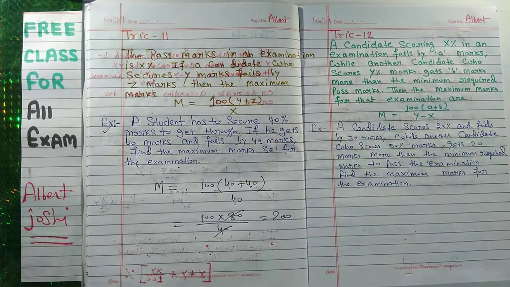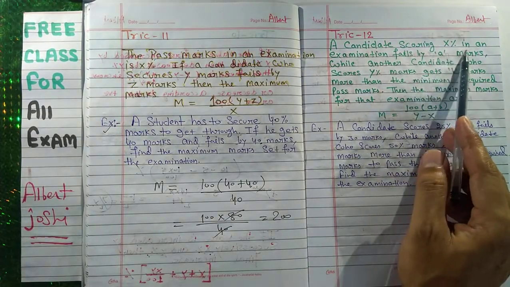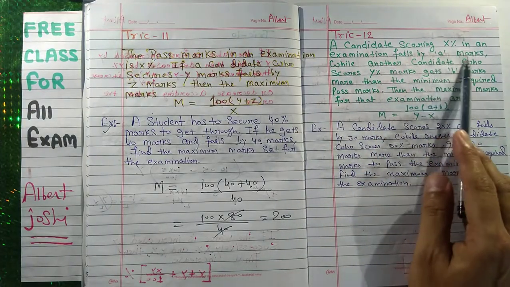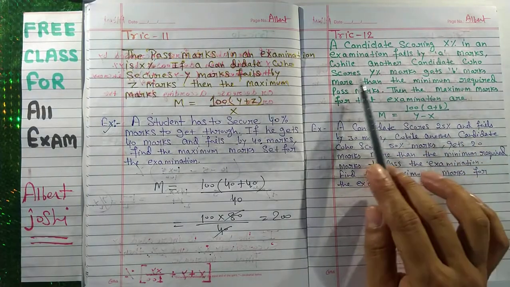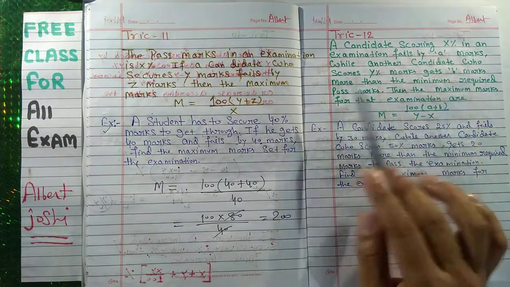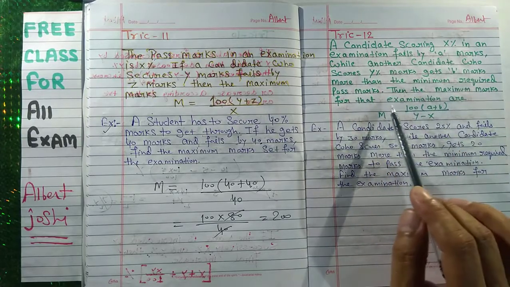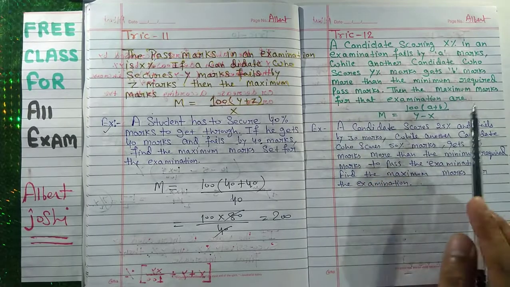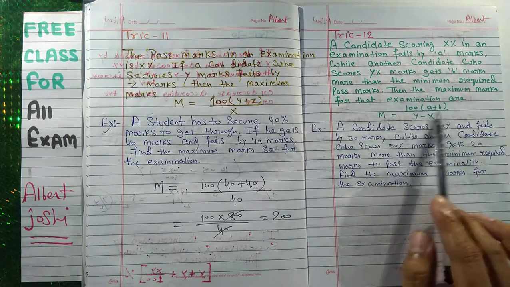Now trick number 12. In trick number 12, a candidate is scoring X% in an examination and fails by A marks, while another candidate who scores Y% marks gets B marks more than the minimum required pass marks. Then the maximum marks of that examination are this.